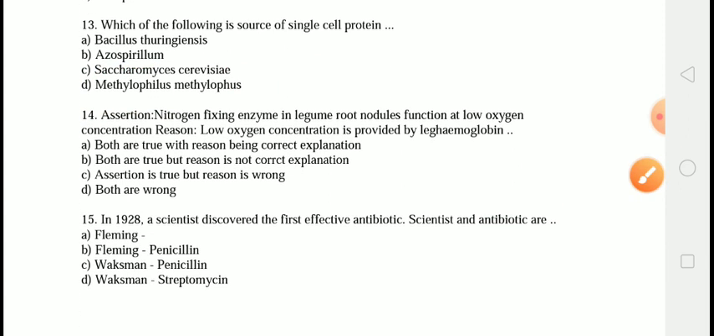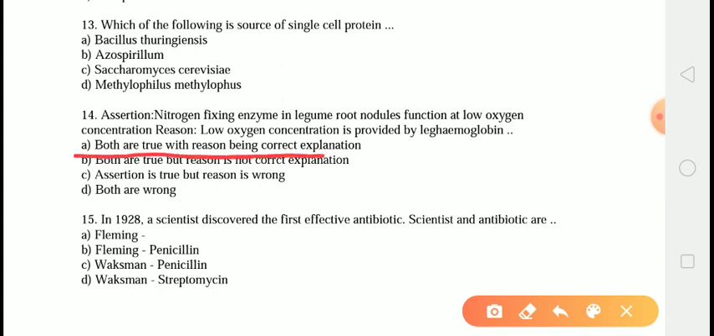Next question is, assertion: the nitrogen fixing enzyme in the legume root nodule functions at low concentration of oxygen. And the reason to this is, low oxygen concentration is provided by the leghemoglobin. The correct answer to this question is answer number A. That is, both are true with the reason being the correct explanation.